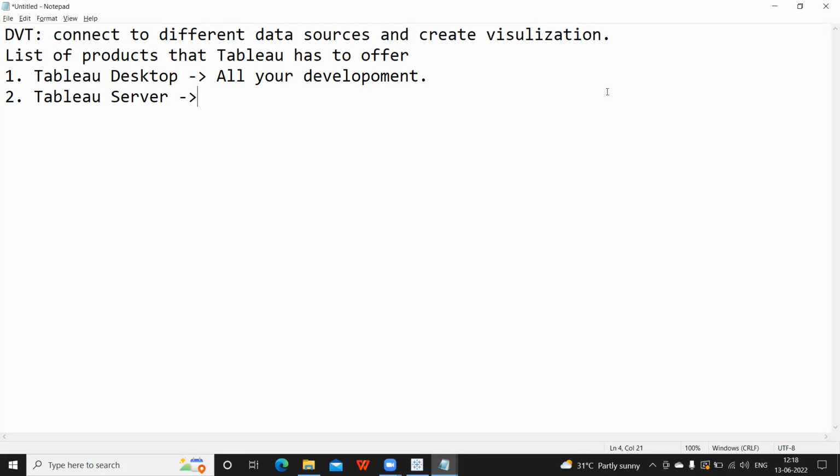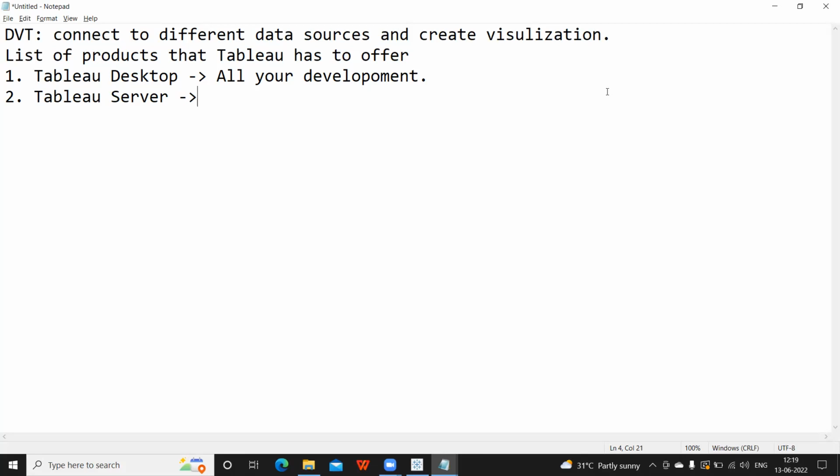When I say physical server, it means Tableau will be installed on a highly configured machine based on the number of users that are expected to log in, or based on the number of reports. A decision will be taken, and based on that, the server size will be decided. This is the main role of the Tableau admin. Based on the discussions with the client and all, a decision will be taken and Tableau will be installed.